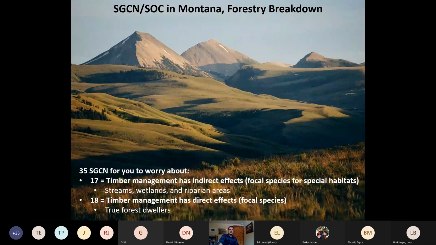So putting all that together, there's about 35 species of greatest conservation need that you would need to worry about. The special habitat patch species, and then the true forest dwellers. Now, someone else like Bryce or a person in another region might go through that same exercise and come up with slightly different numbers. But for the most part, that's a pretty accurate representation. So already we've whittled down that list quite a bit.